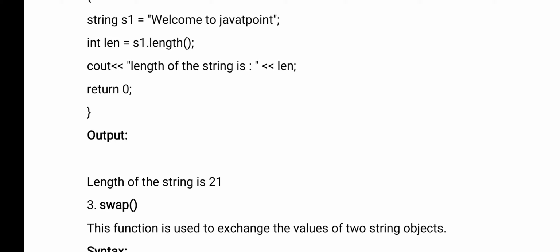Okay. Now length is a function which is used to find the length of the string. So using the length function we are finding the length of the string s1 and that we are storing in len. Okay, len is a variable here. Next I am printing that. Okay, see, cout length of the string is len. Don't worry, this theory part, the practical part again I will explain. For the time being, you try to understand what I am explaining. Okay, so here s1 is a string.